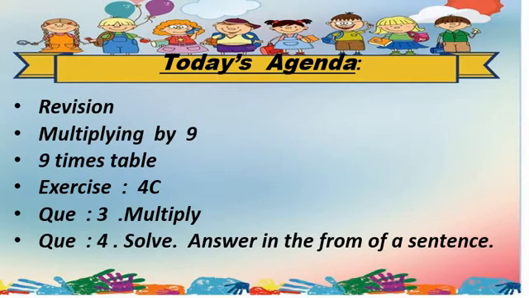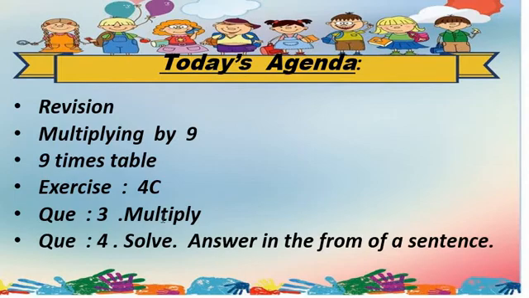Students, let's check what we are going to learn. Today's agenda: today we are going to learn revision. First of all we do the revision, then multiplying by 9, means the 9 times table, and then exercise number 4. We have done exercise 4a, related to the 7 times table, multiplying by 7, and exercise 4b, multiplying by 8, the 8 times table. Both exercises are done, and now we are going to learn multiplying by 9, exercise 4c. So I hope you know what we have done and what we have left.